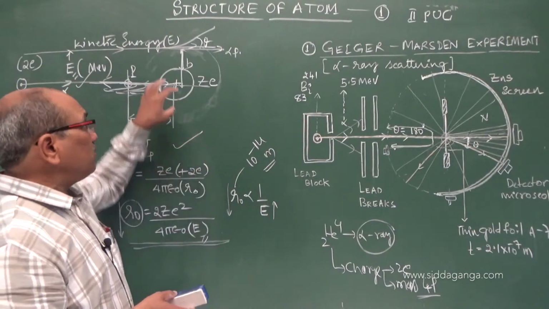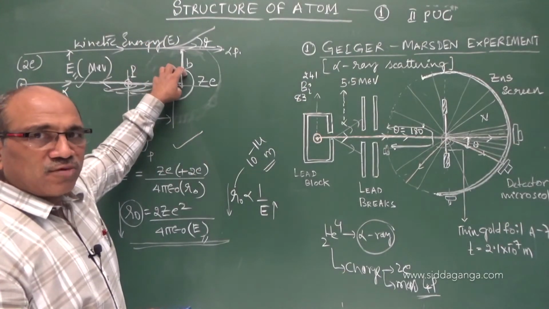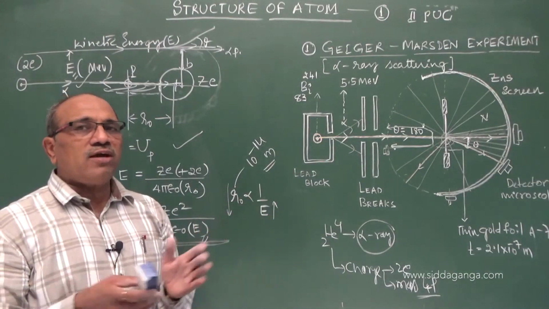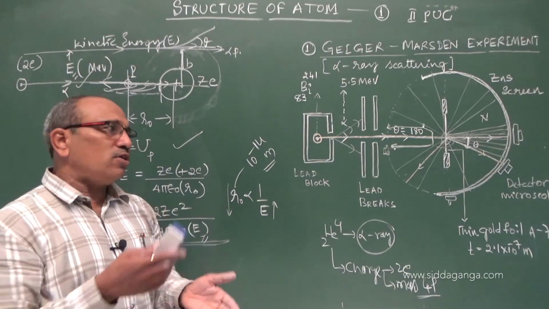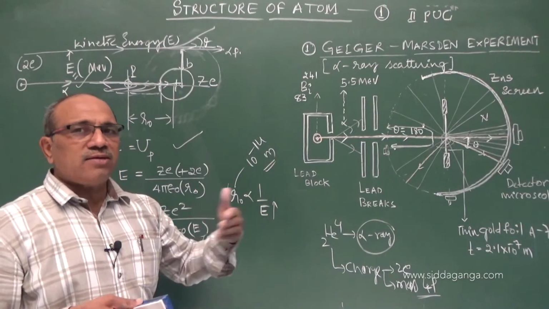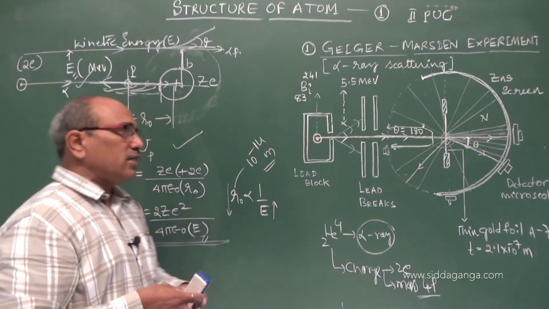And Rutherford named that strongest region of the atom with positive charge as the nucleus. How do the electrons maintain electrical neutrality? He told that electrons go around the nucleus, as we know. But there is some problem with that, which we can discuss later.